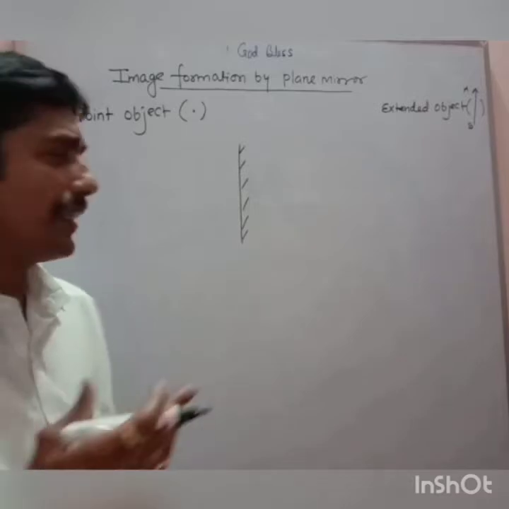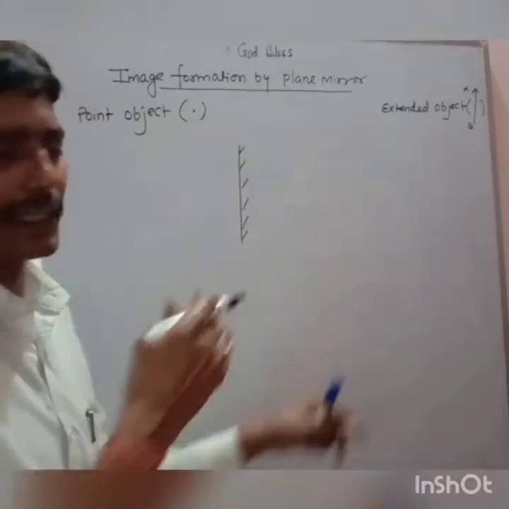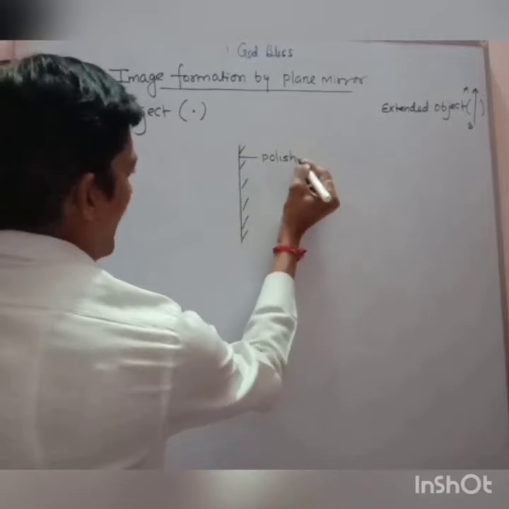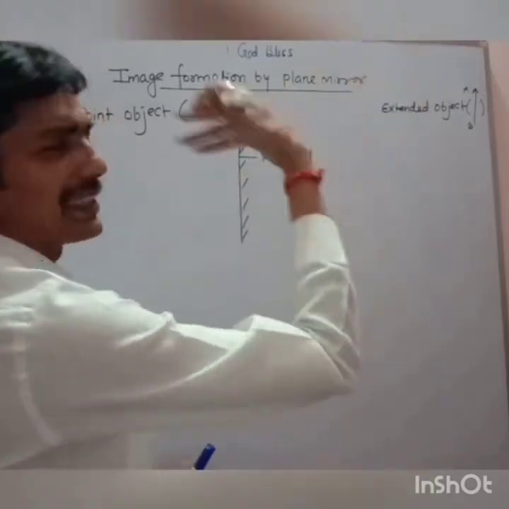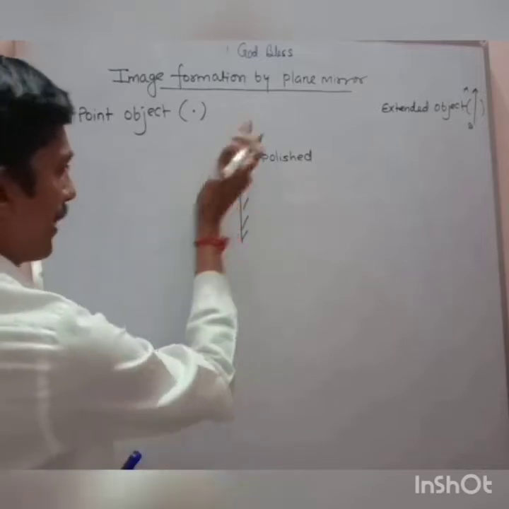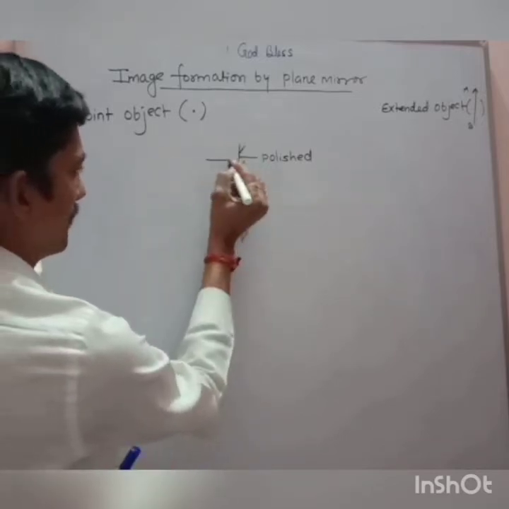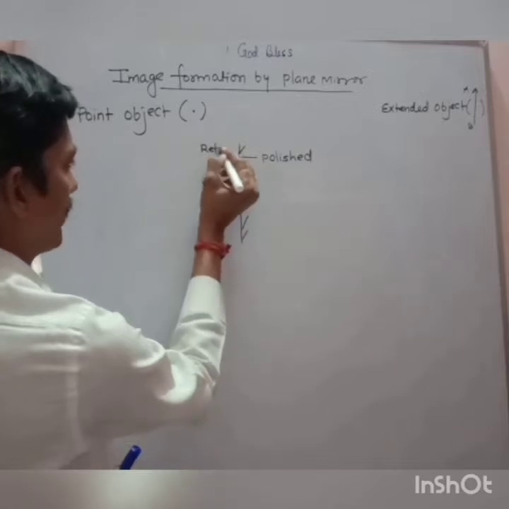It's a normal understanding, my dear, that if I have taken that side as polished, this side is the reflecting surface. This is the reflecting surface.